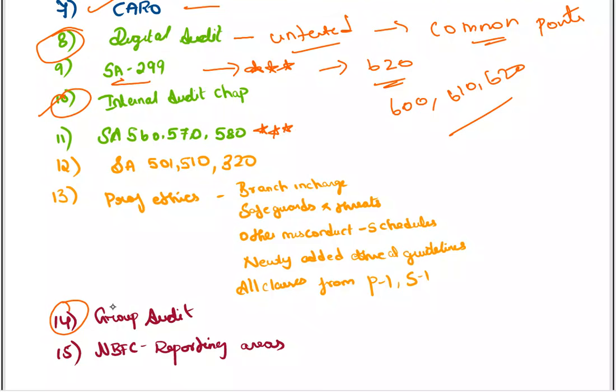This set is very, very important because after May 24, descriptive questions have not been tested in SA 560, 570, 580. There can be a combination question. In May 24, it was a combination question of 560 and 580. So there is a high chance you can get a question of 560, 570 or 570, 580. You can get any combination, but this 11th one, 560, 570, 580, please do not skip, very much important.